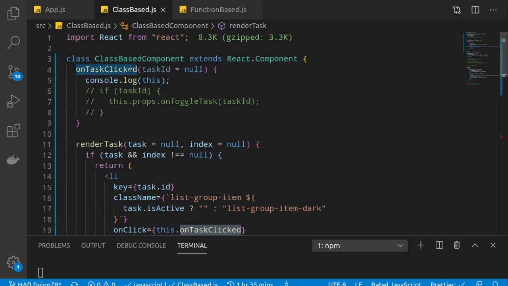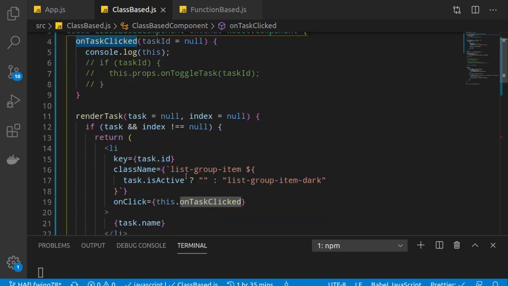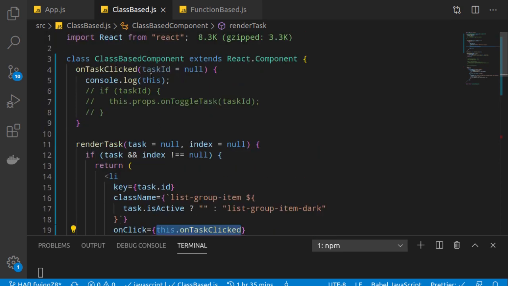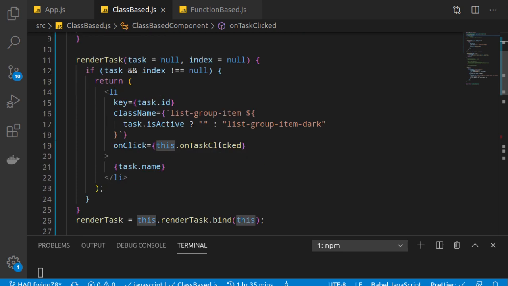So when this function is called, this refers to the context in which it is called, and this is not called by us within this class. It is called by the onClick event handler. So that function called our function, and that's why this is not defined, because it is called directly and we do not have any this, so it is undefined.